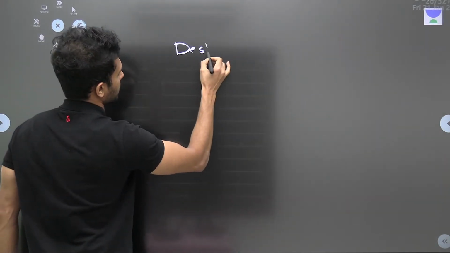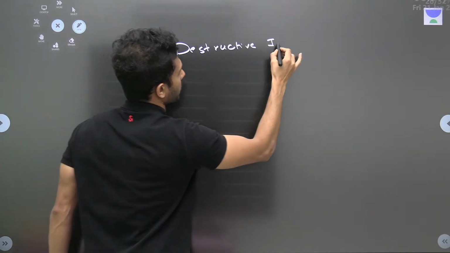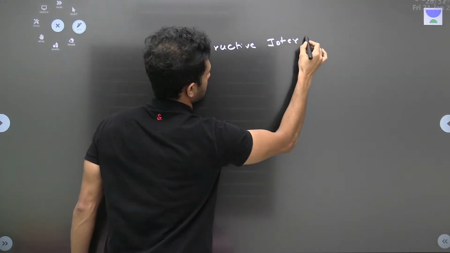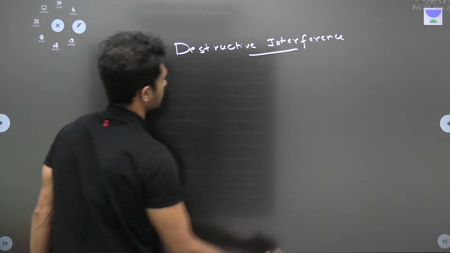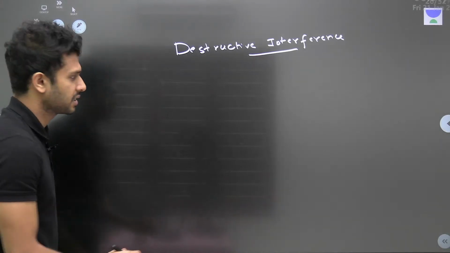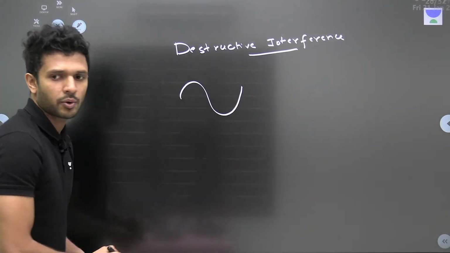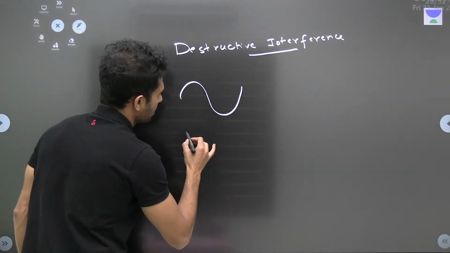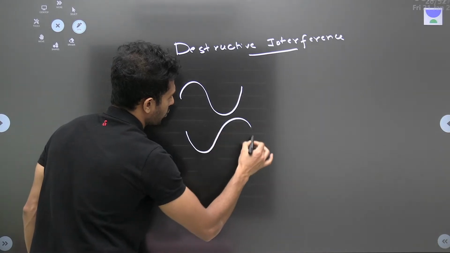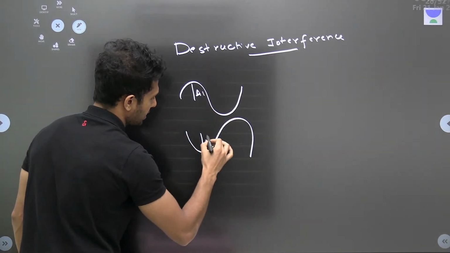Destructive interference, everyone. When can we have destructive interference? See, when one of the waves reaches a point with its crest initially, and the second wave reaches the same point with a trough initially, A1 and A2.